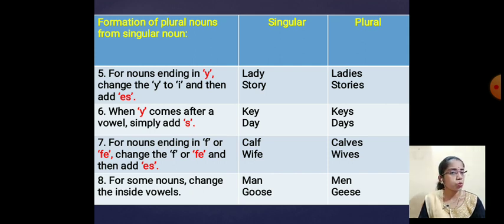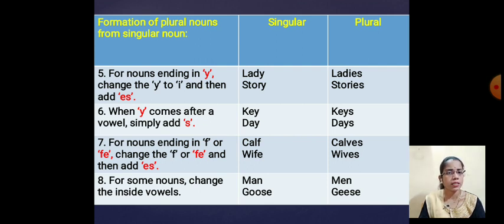Story, also, the word ends with y, so you have to cut the y, instead of y write i and after that es, that means stories. Lady, ladies, story, stories. If the word ends with y, you have to change the letter y, write i and es. Okay, ies, you have to join in the plural form.